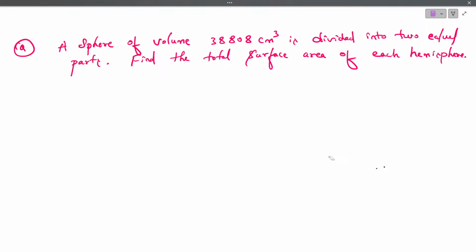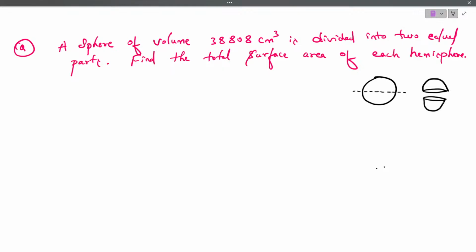How to solve this? No? Okay. What is the volume of the sphere they have given? 38,808 centimeter cube. We are going to divide into two equal parts, so it becomes hemisphere. Correct? If this is a sphere, if you are going to cut into two equal parts, so it becomes a hemisphere.